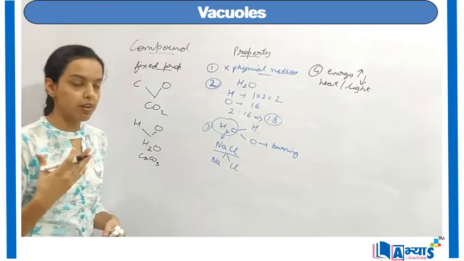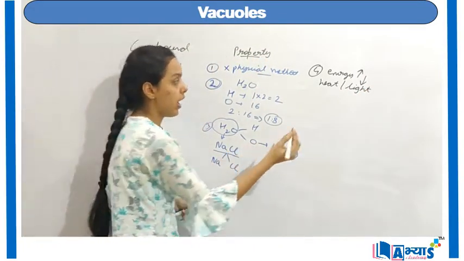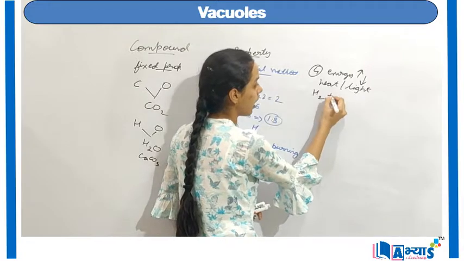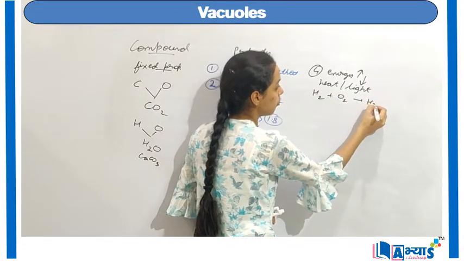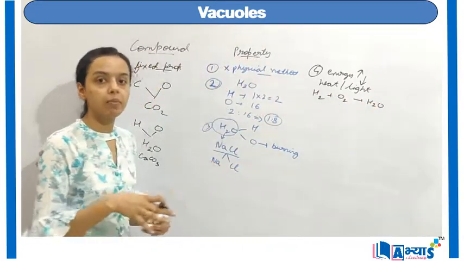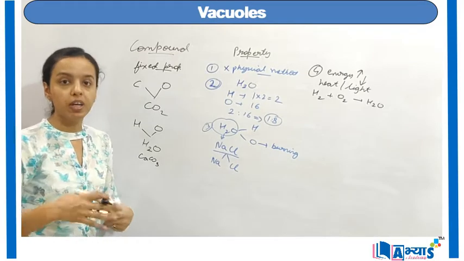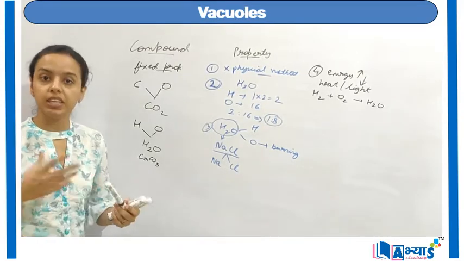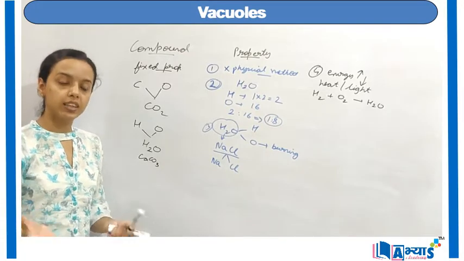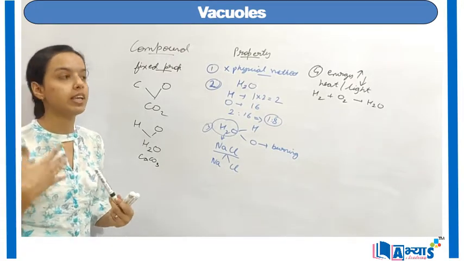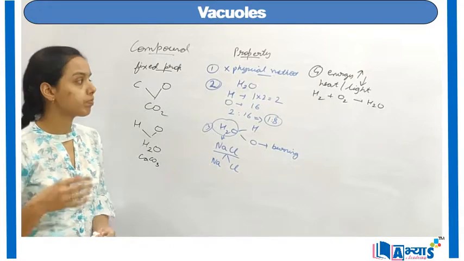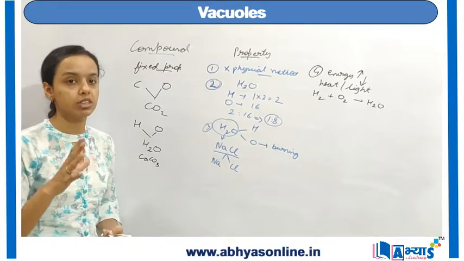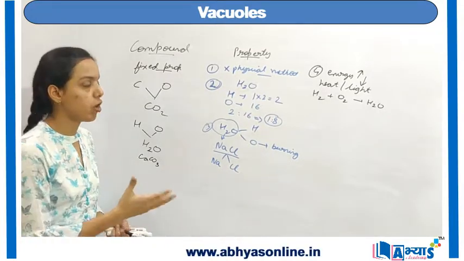If I am forming water, I need hydrogen and oxygen, and when the water is formed, a lot of energy is released. So whenever a compound is formed, there is either release or absorption of energy, always in the form of heat or light.